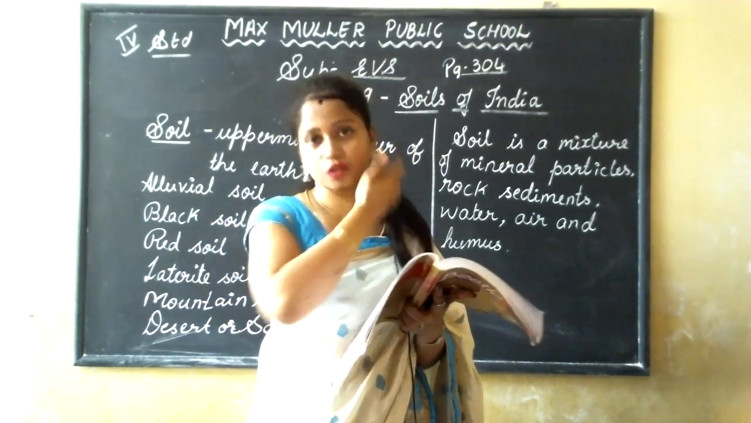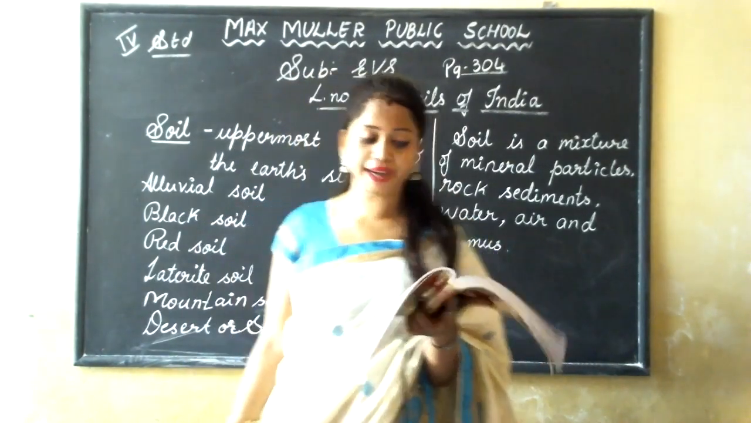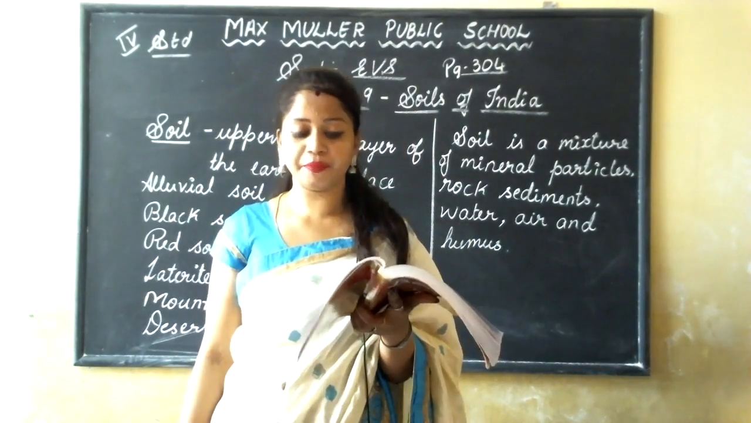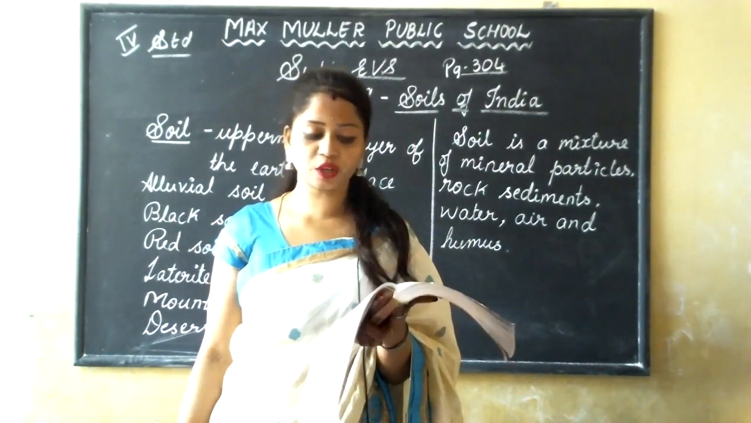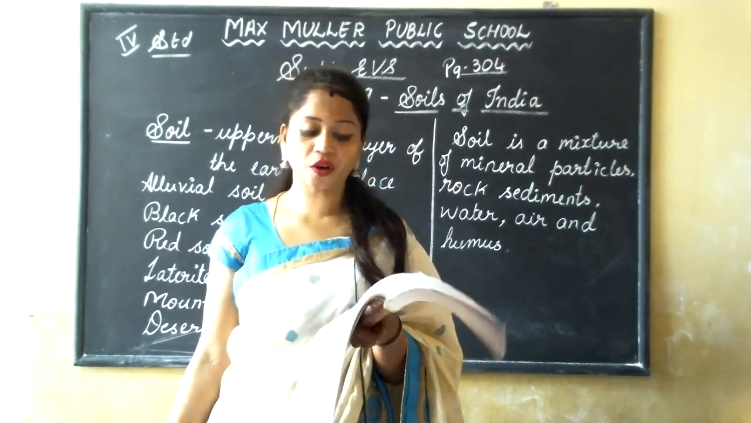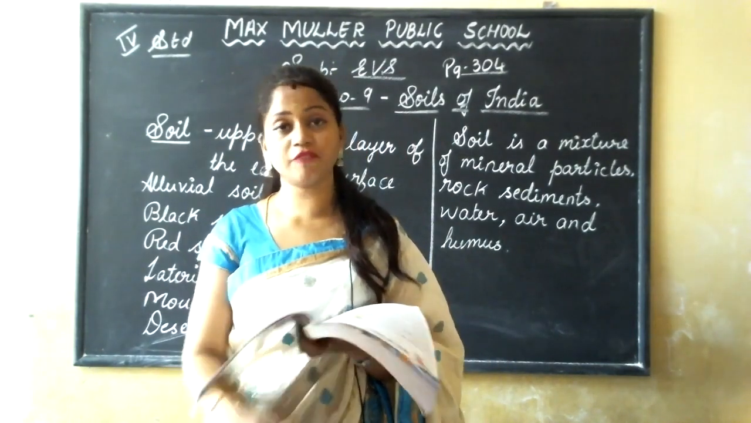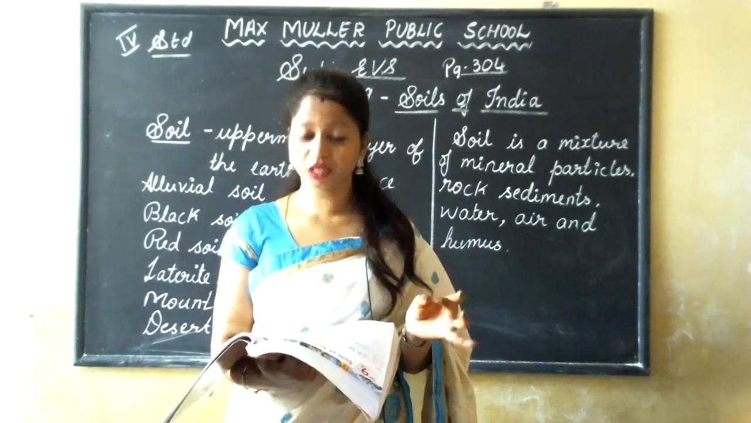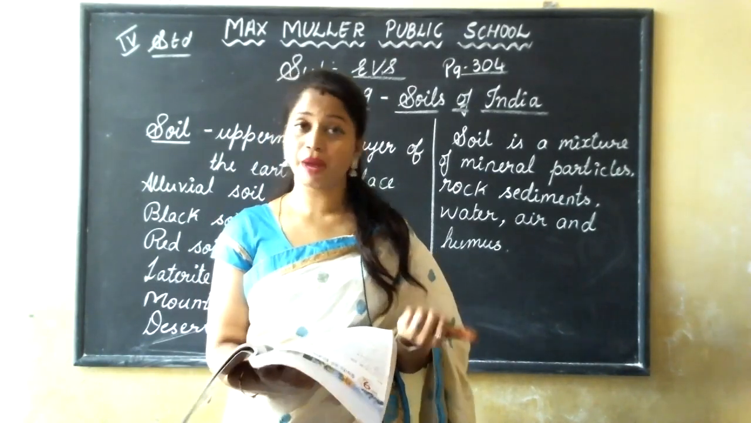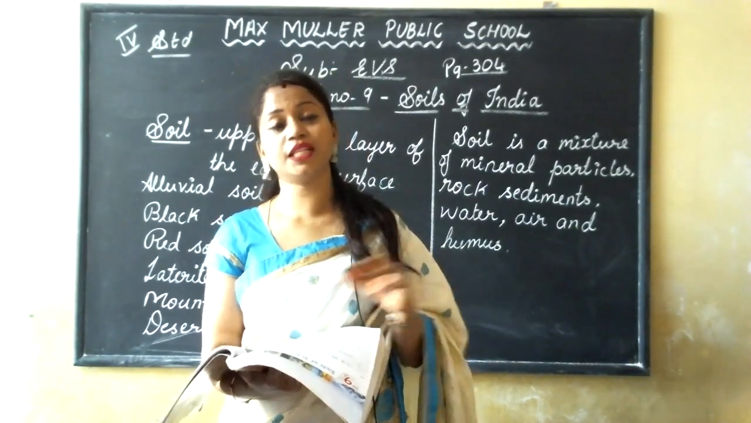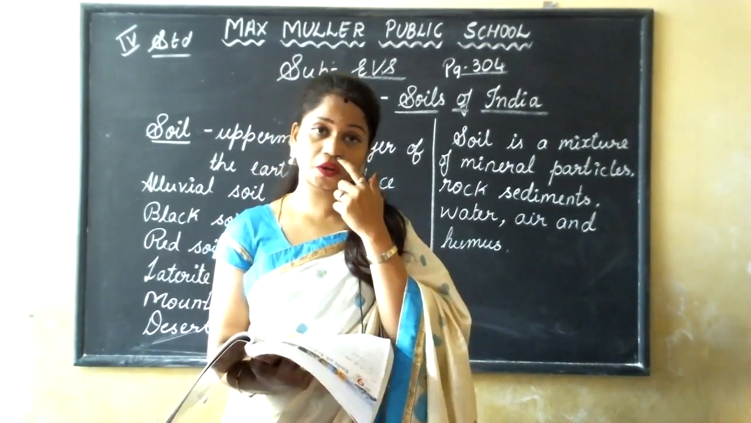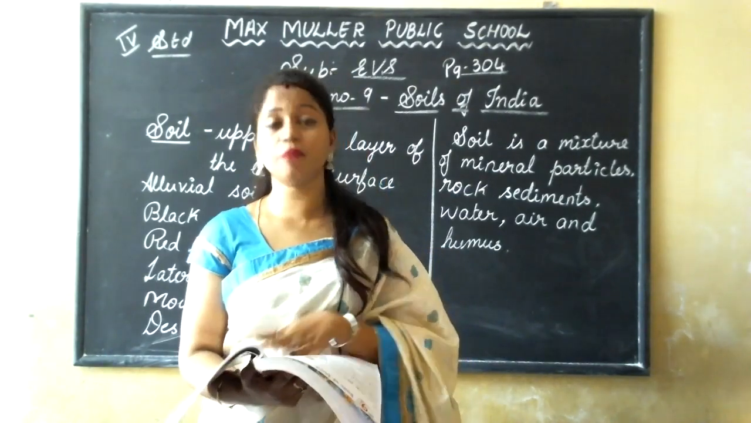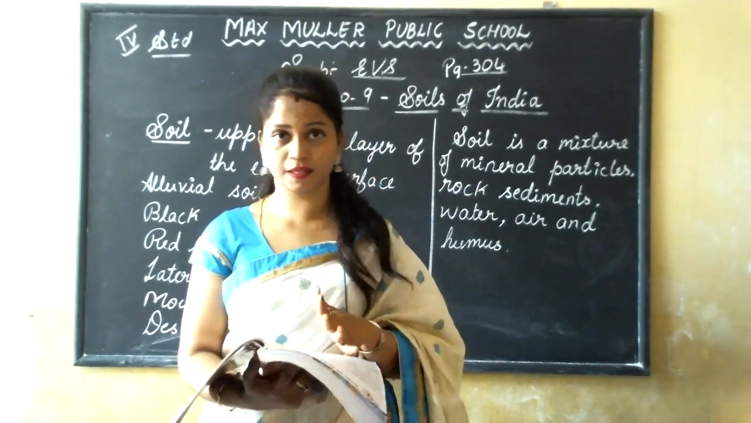And crops like cotton, wheat, rice, millets, pulses and tobacco can be grown in this type of soil. And which are the crops? It is cotton, wheat, rice, millets, pulses and tobacco. These are the crops which we can grow in this red soil by using fertilizers.